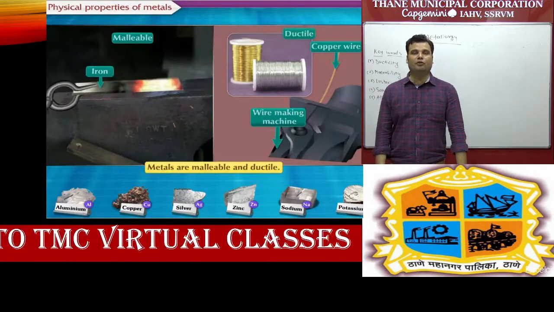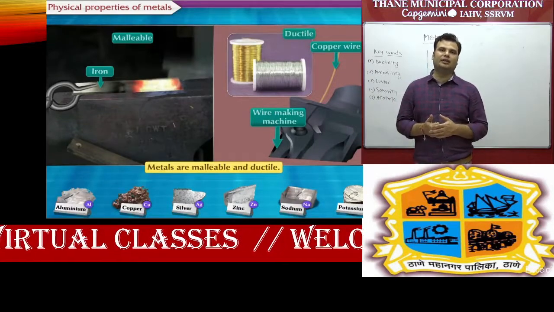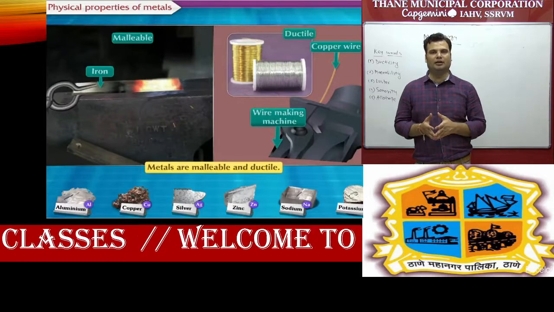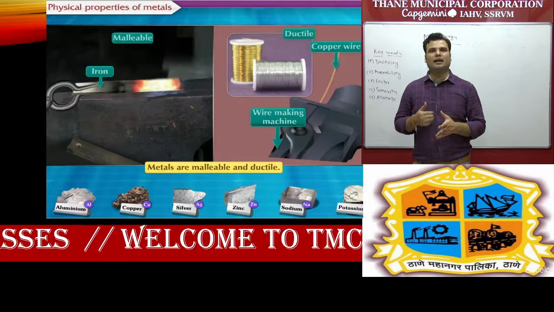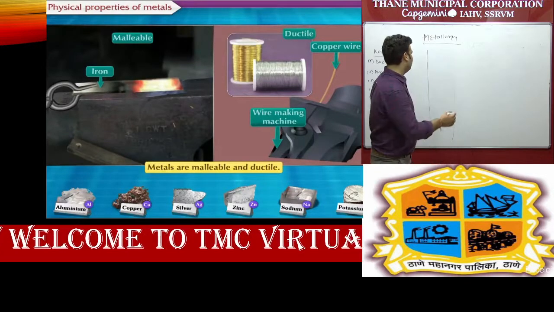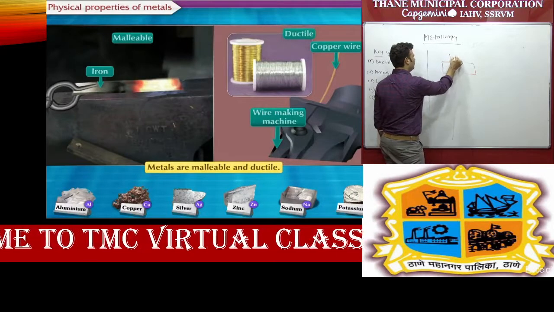Next, and that is very important, metals have two important properties. One is known as malleability and the second one is known as ductility. So what is malleability? Metals are always malleable. Whenever you apply some force on metals, like iron,